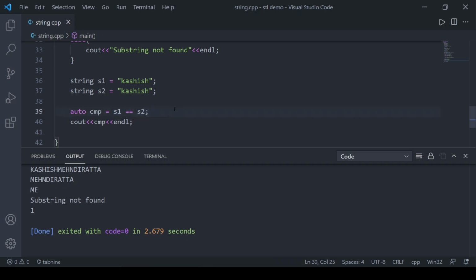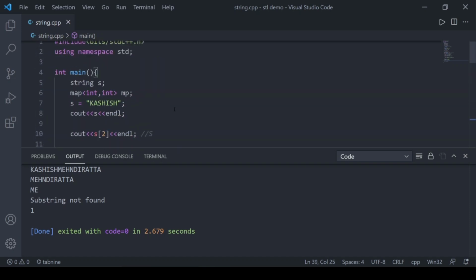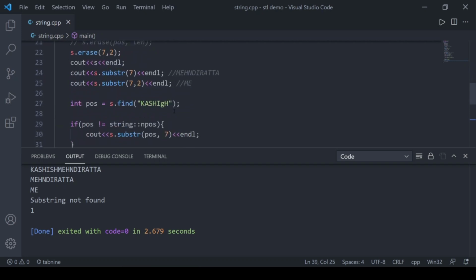So this was all about the string class. I hope you understand strings well and you will be able to use this in your competitive coding or any DSA question instead of a char array, because this is much easier to use. So this was all about this video. Meet you in the next video.